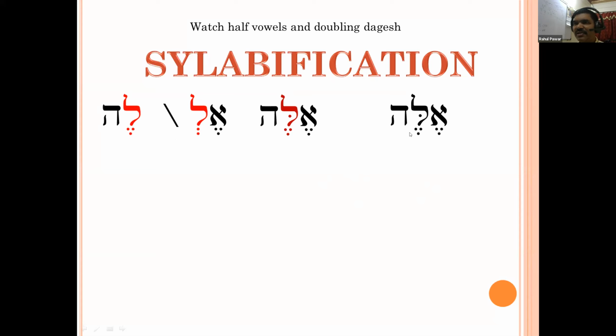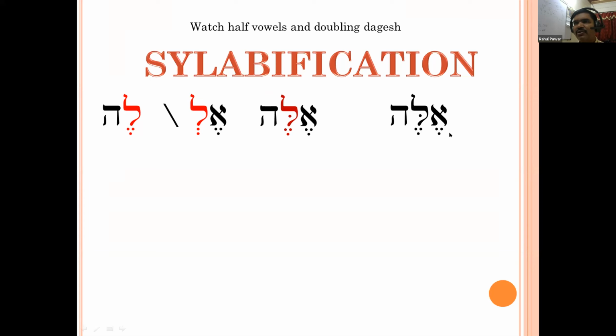Any doubt regarding this first example, ille? Am I audible? Okay. So you have to watch if there is a doubling dagesh, then the first lamed will get a silent shiva and the second lamed will open the syllable with the vowel under it, that is segol.